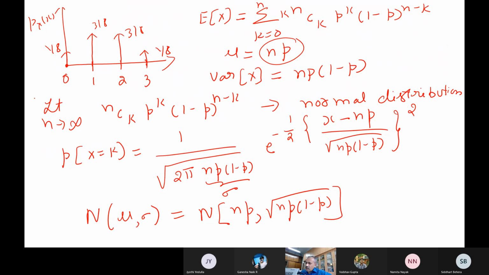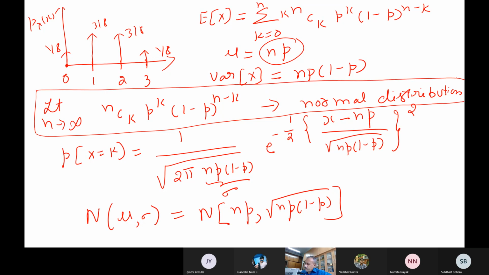See, when n becomes large, what is going to happen to your binomial distribution, like 50 days, 100 days, 1000 days? It automatically goes towards